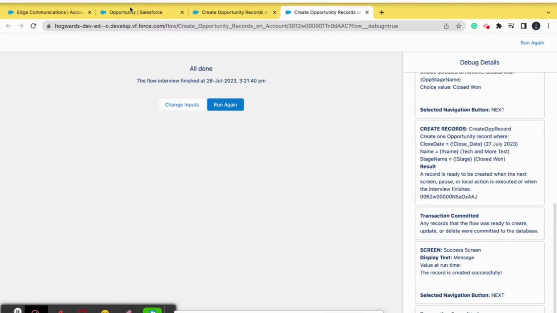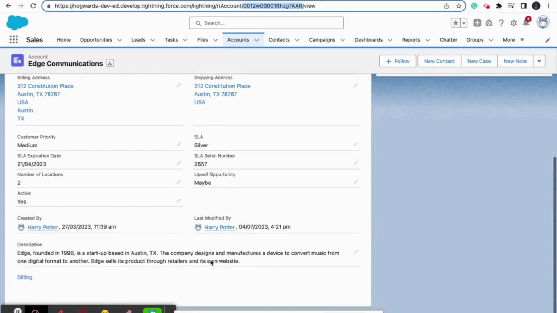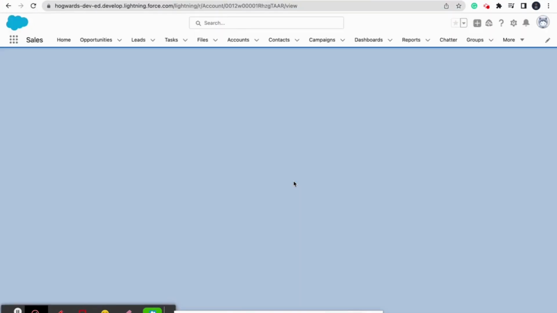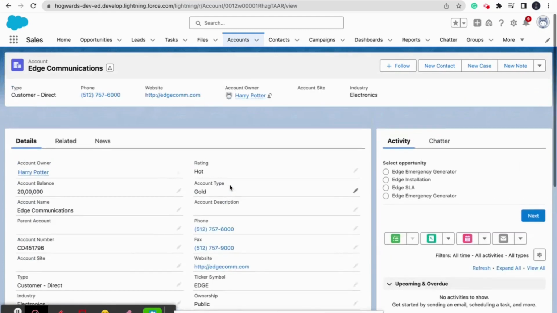Okay, so that means the flow doesn't have any error, so it can be placed on the account object. So let us place the flow on the account record page, and then we will check how it is working.